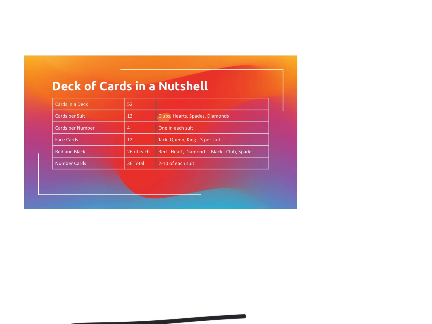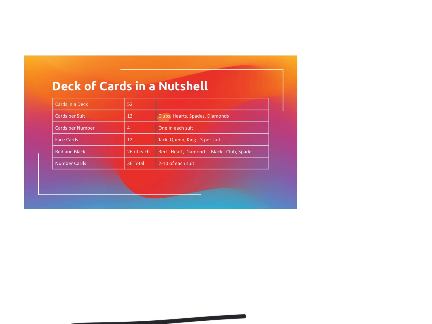Okay, cards per number. Well, there are 4 cards per number. When you look at the number 2, notice you have a 2 of clubs, a 2 of hearts, a 2 of spades, and a 2 of diamonds. So there are 4 number cards per suit. When you look at those 2s, there are 4 2s. There are also 4 3s, 4 4s, 4 5s, 6s, 7s, 8s, 9s, and 10s.